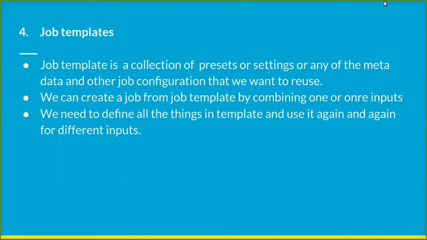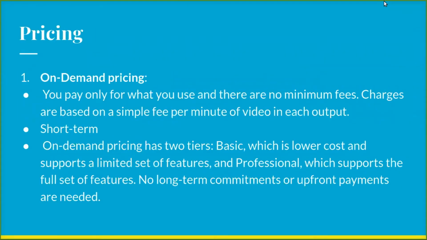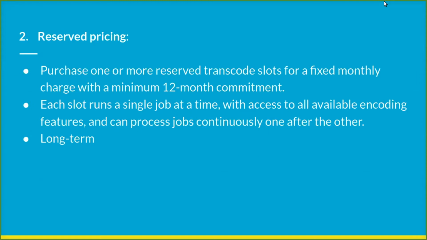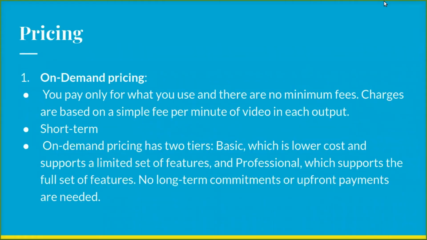So after that we have the pricing part. As we discussed in two to three points, we have flexible pricing. Here we have two pricings. The first one is on demand pricing, and the second one is reserve pricing. It depends on the user which plan he wants. If we want to use this service for a short period of time, we can go for on demand pricing.